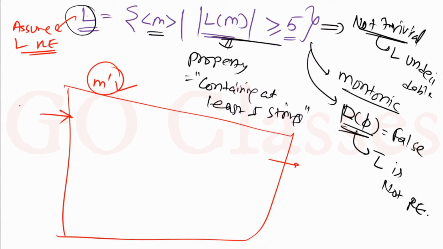a member, means if you give an M which belongs to L, means if you give a Turing machine whose language cardinality is greater than or equal to 5, then what will happen? What will I do? Now you just notice what I will do. This is interesting. There are 2 things that I can do.